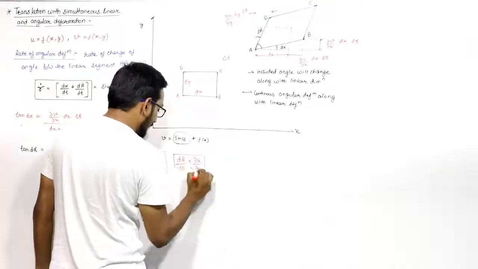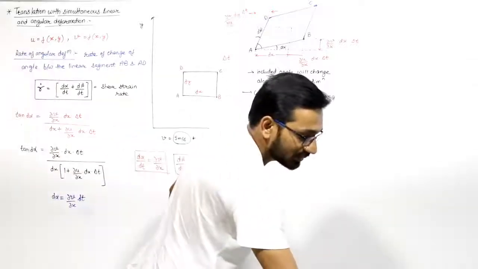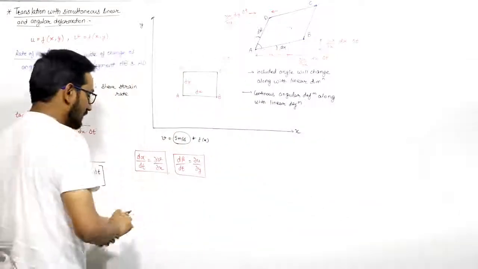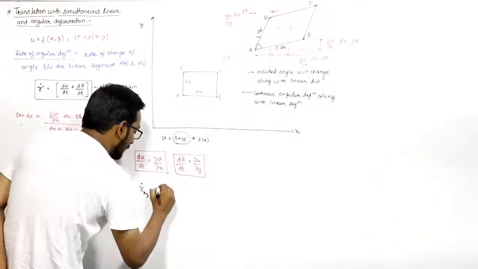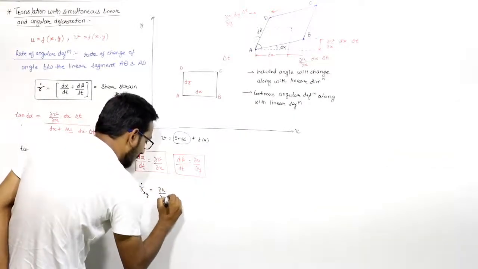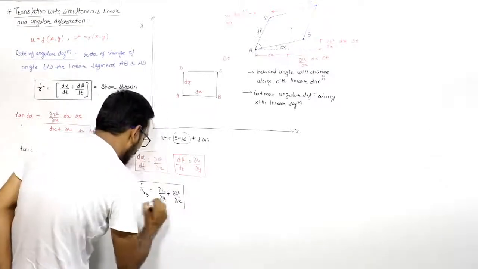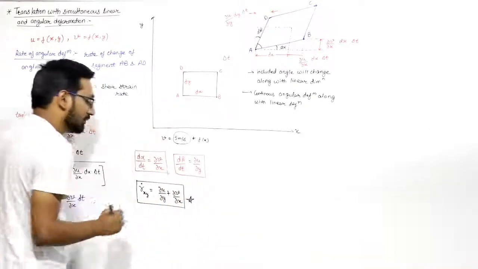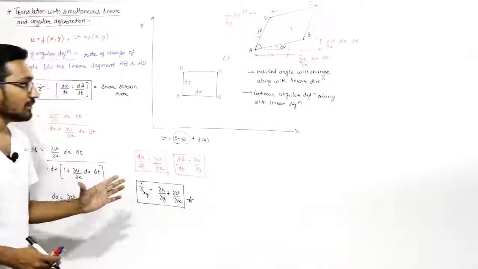So the shear strain rate gamma xy dot will be equal to del u by del y plus del v by del x. This is the important relation of shear strain rate. You have to remember this.